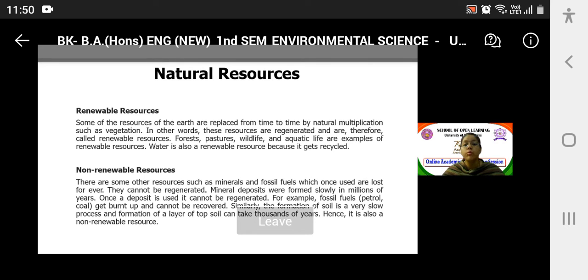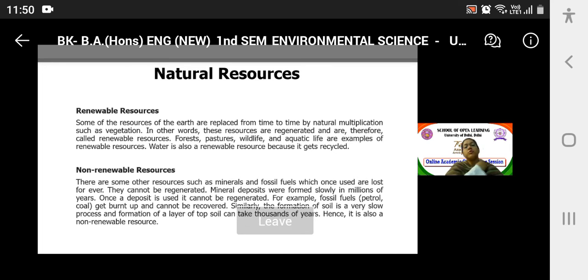Then water is also a renewable resource because it gets recycled. But in the contemporary scenario, you would agree that we have to think whether water is a renewable resource or whether it has slowly been turning into a non-renewable resource, right? The way we have been depleting the water resources, the groundwater, surface water resources. So at this moment, it is difficult to put water in the category of renewable resources because it doesn't seem to be renewable anymore.